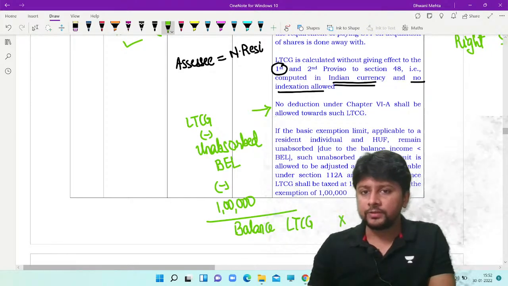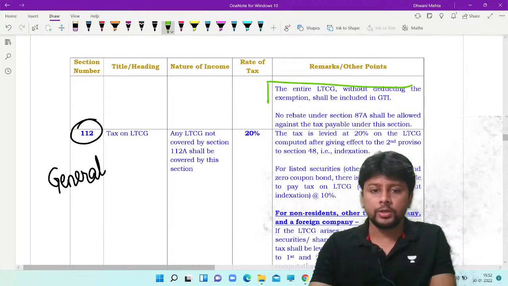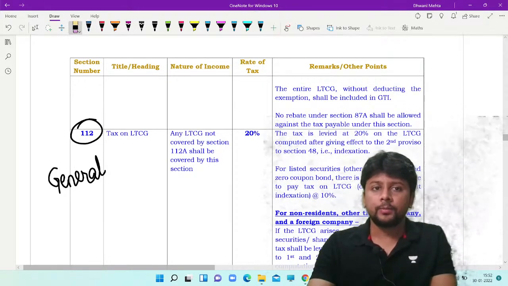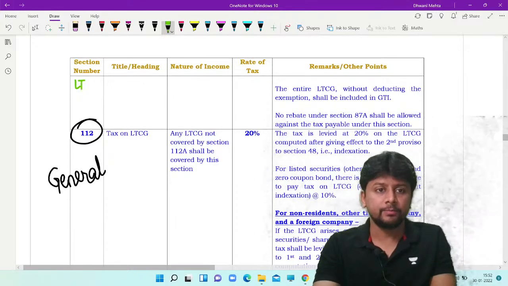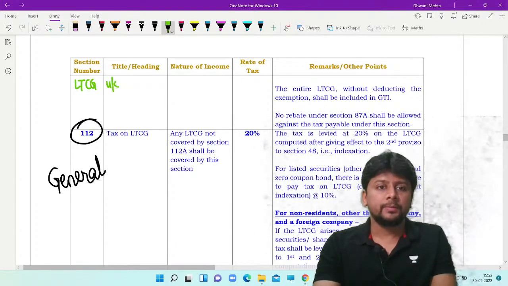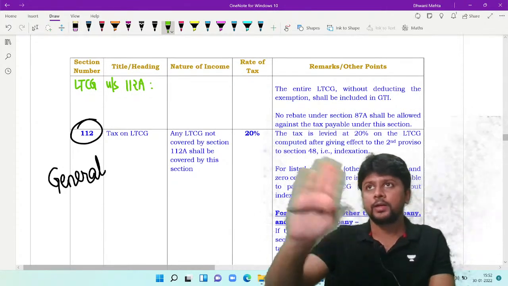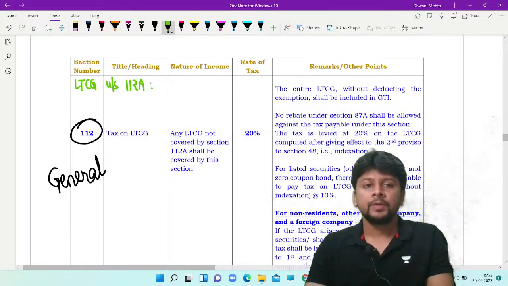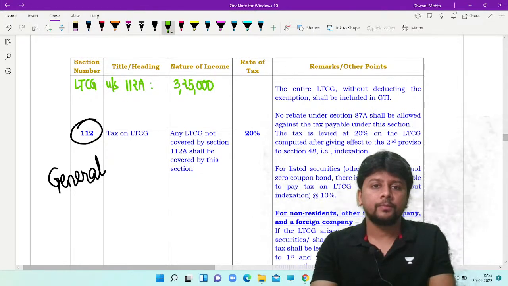Many students also have this small misconception, and so I am just putting up a small note here. The entire amount of long-term capital gain will be included in GTI. Say for example, your long-term capital gain under section 112A, as we have computed without giving indexation, without allowing STT as a deduction, works out to 3,25,000.